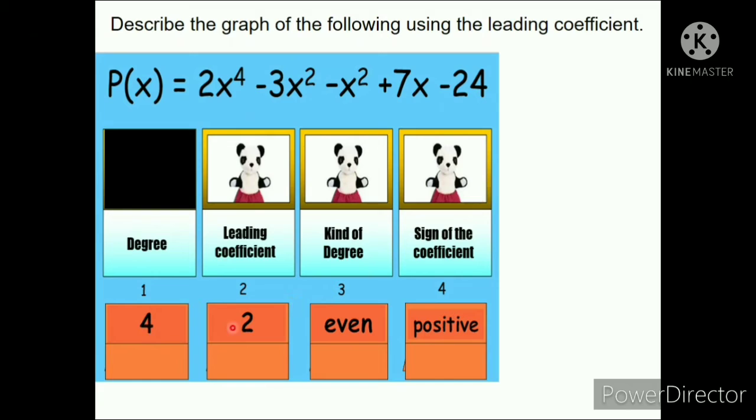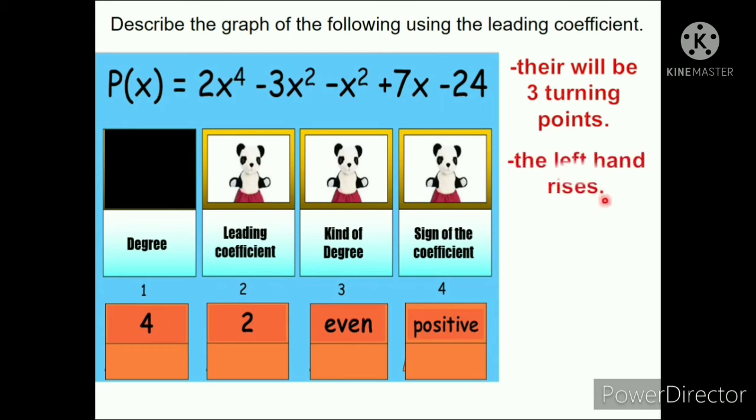The leading coefficient is 2 and it is positive. Ayan. So, 4. Even siya. Even at positive. So, ibig sabihin, paano itsura ng ating graph? Okay. There will be 3 turning points. The left hand, ano itsura ng left hand natin? Kasi positive, kaya both, di ba? Yung right at saka yung left will rise. The left hand rises and the right hand will rise also.